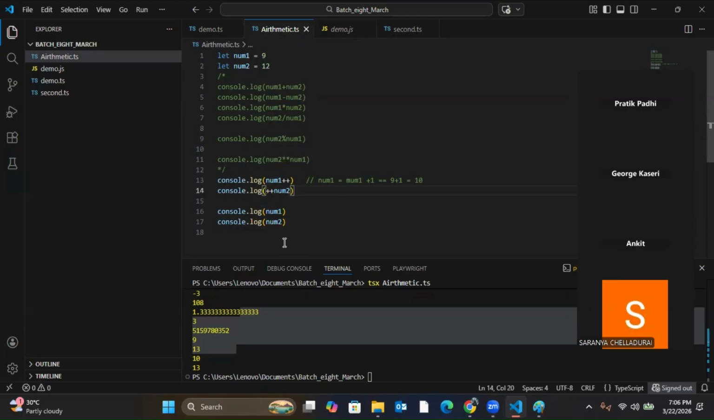Yeah. So understood what is the difference between pre-increment and post-increment operator? Yes. What about others? Sharanya? Yes. Yeah, all good. Good. If you have understood this, now tell me what will be the output.